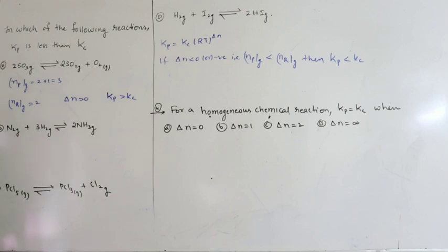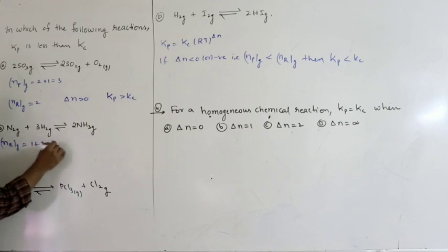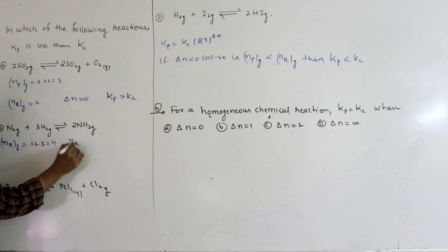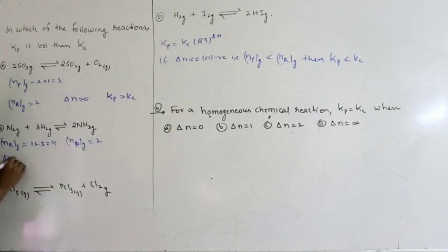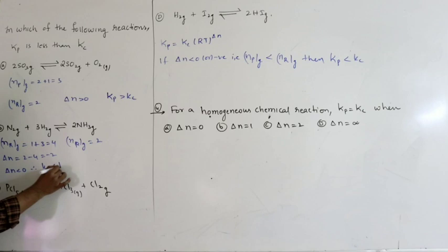Coming to the next one. Number of moles of gaseous reactants: 1 mole of nitrogen, 3 moles of hydrogen, so you will get 4. Number of moles of gaseous products, 2. So delta N is 2 minus 4, that is minus 2. Delta N less than 0, therefore Kp is less than Kc. For this reaction, Kp will be less than Kc.